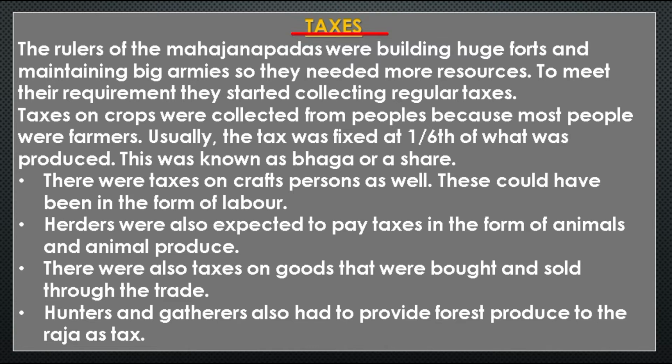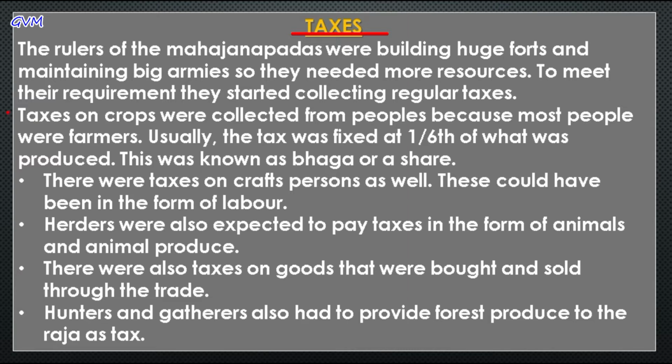As I said earlier, in order to show their power, the Rajas, or we can say the rulers, fortified their cities. Now students, there is a question: in order to build such impressive and strong walls, from where did these Rajas get their source of income?